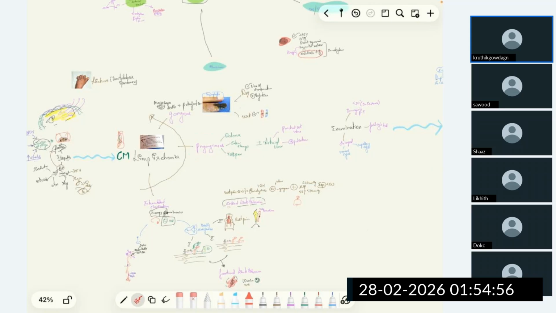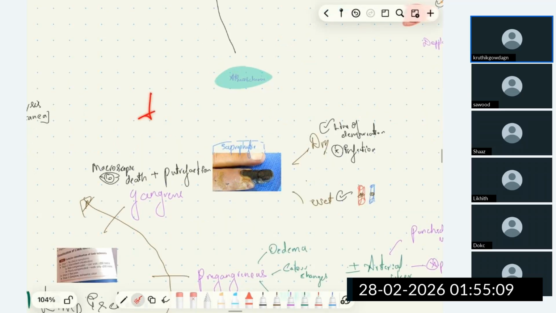Now, what is gangrene, which is the last manifestation, the end manifestation of peripheral vascular disease? Gangrene occurs when there is severely reduced blood supply to the lower limb. Now, what is the definition of gangrene?